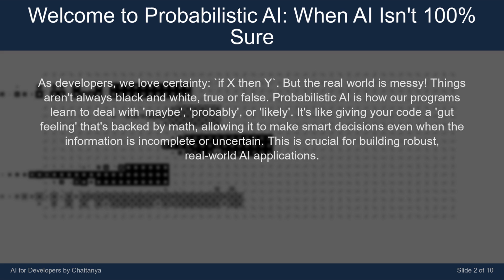It's like giving your code a gut feeling that's backed by math, allowing it to make smart decisions even when the information is incomplete or uncertain. This is crucial for building robust, real-world AI applications.